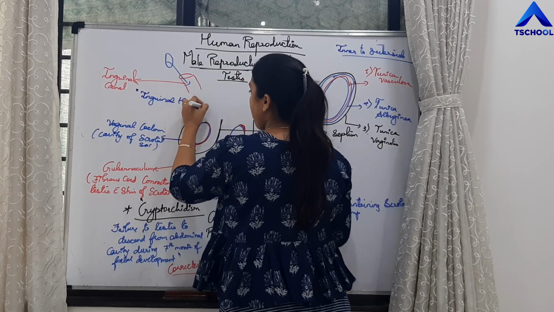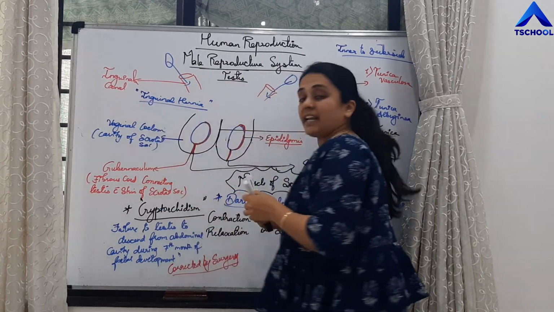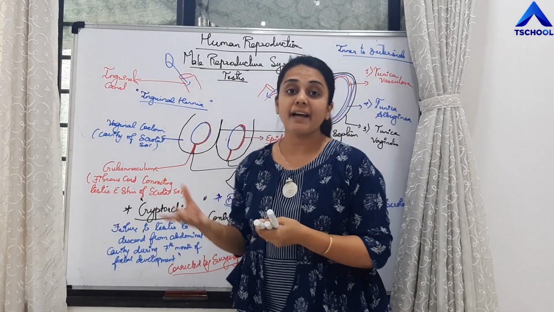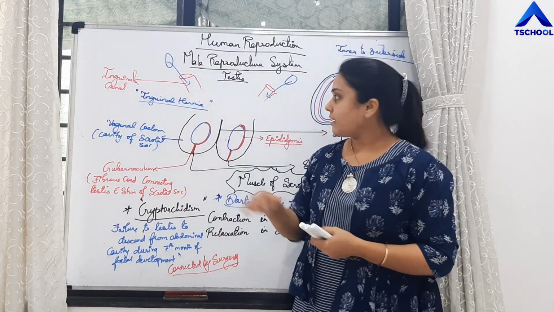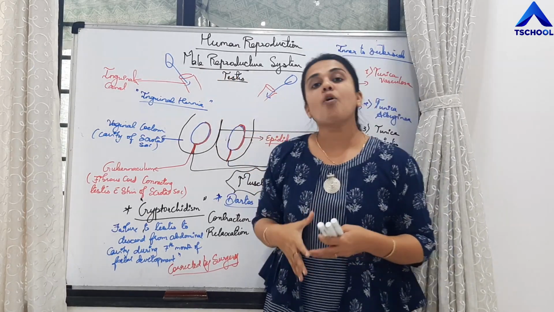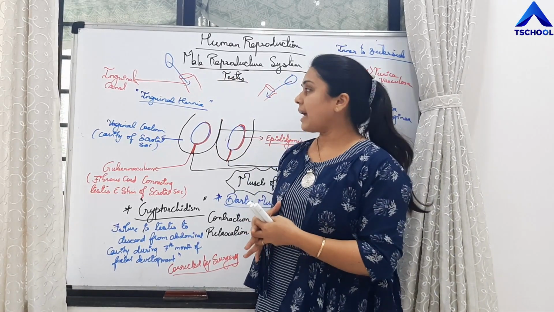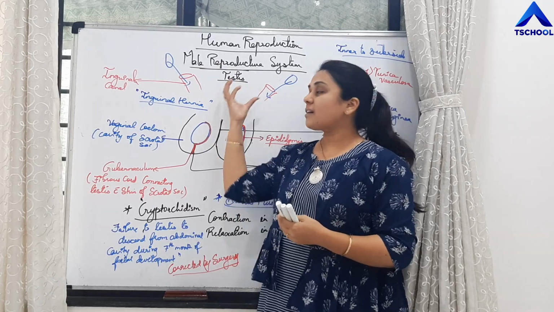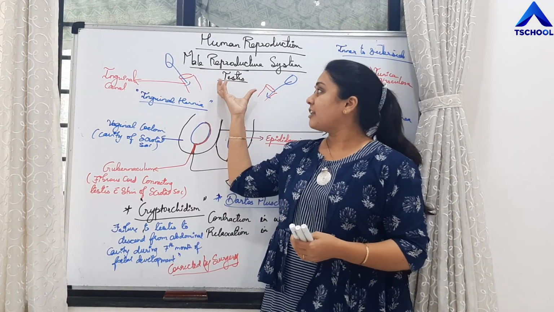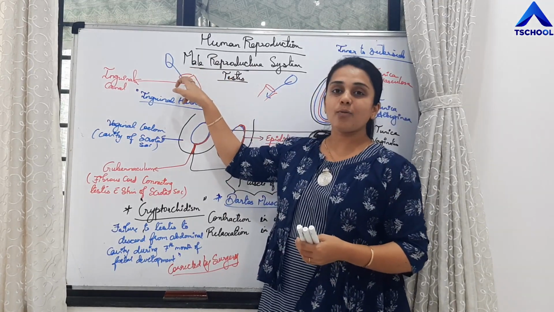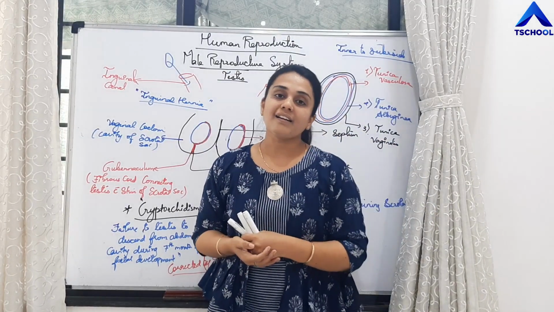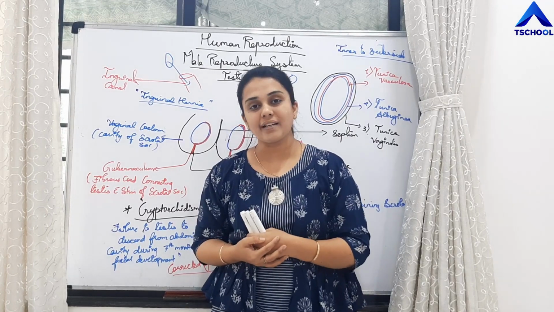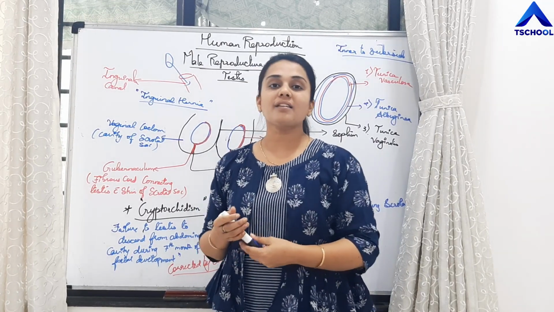There is one more condition called inguinal hernia. You might have heard about hernia in layman's words, right? So what is inguinal hernia? In the abdomen there is the small intestine. What happens, students, is that a part of the small intestine descends from the inguinal canal into the scrotal sac. That condition is called inguinal hernia.